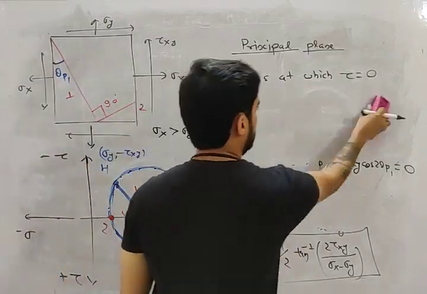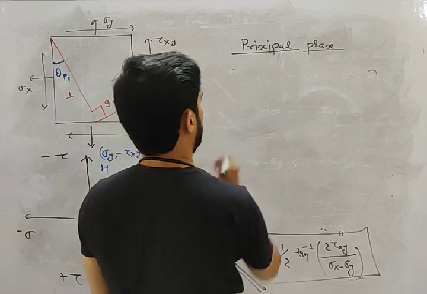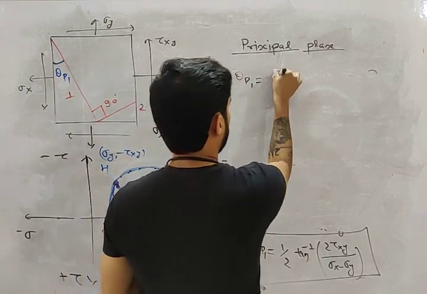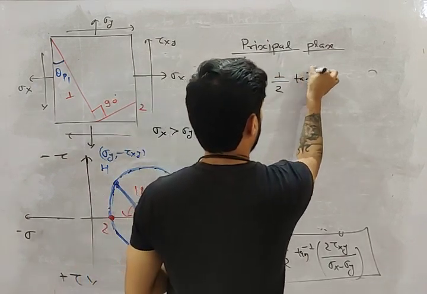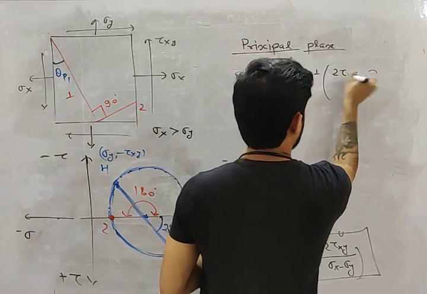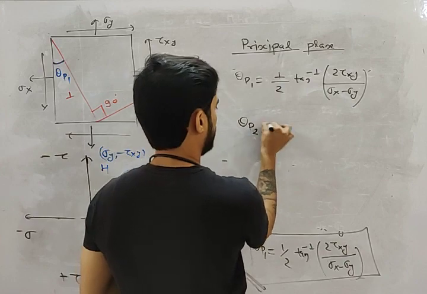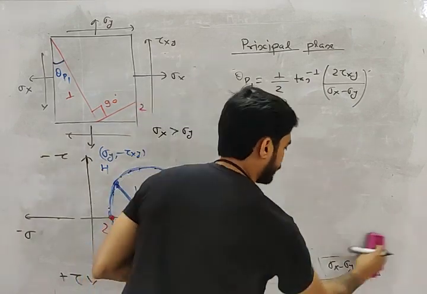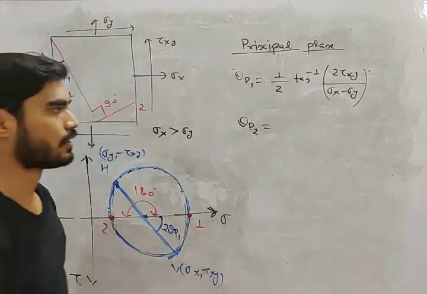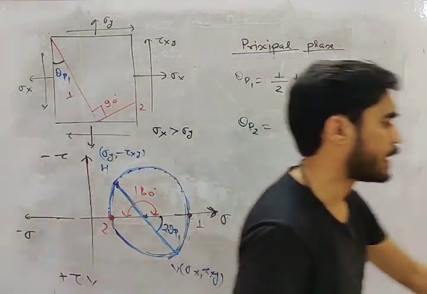Now we have found theta P1. What is theta P1? Half of tan inverse of 2 tau xy by sigma x minus sigma y. This is theta P1. So what will be theta P2, my friend? What will be the value of theta P2?